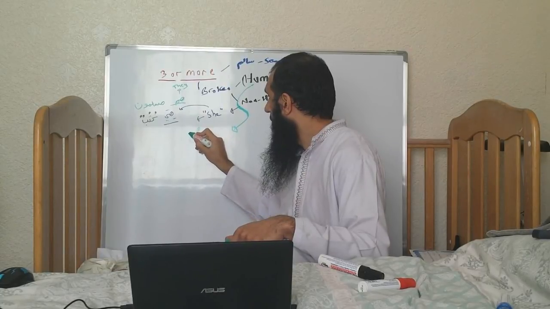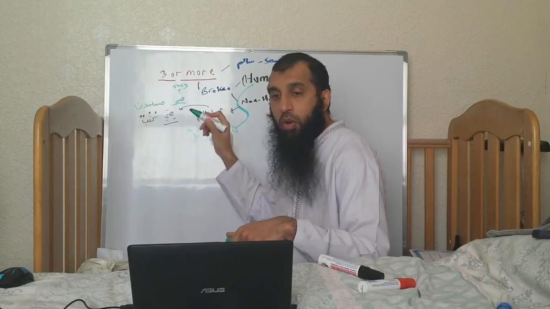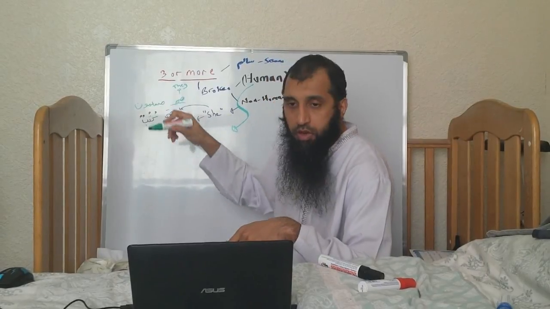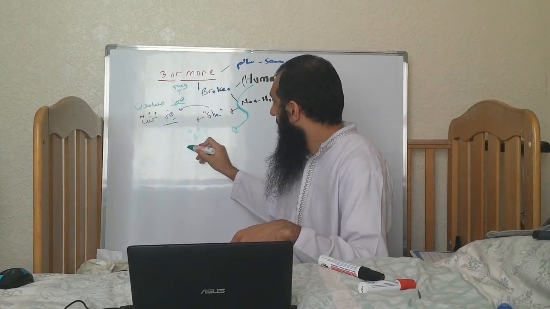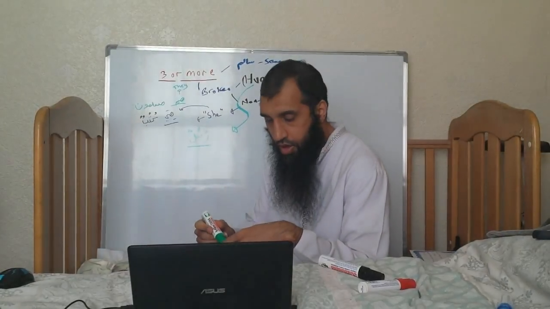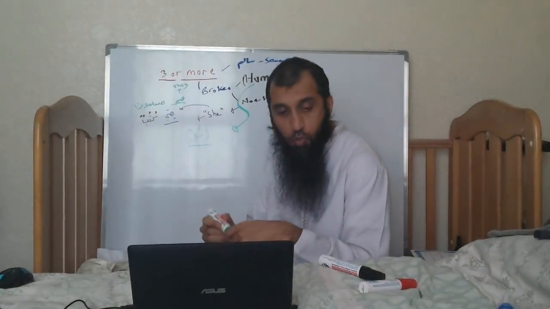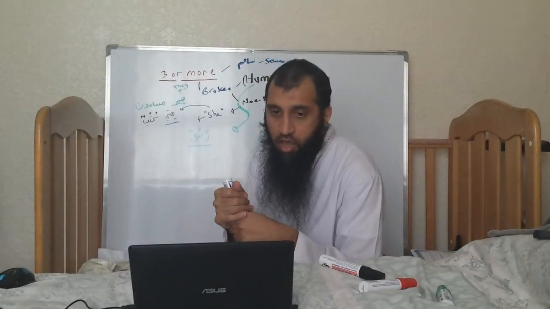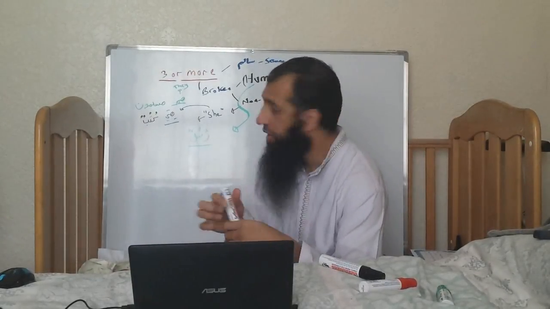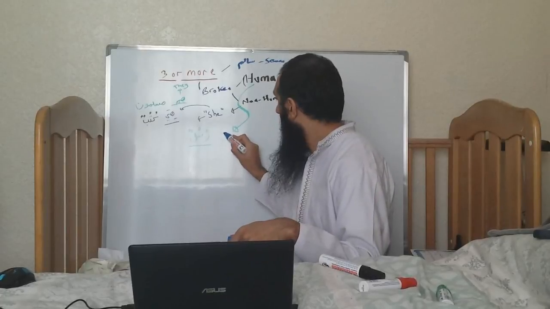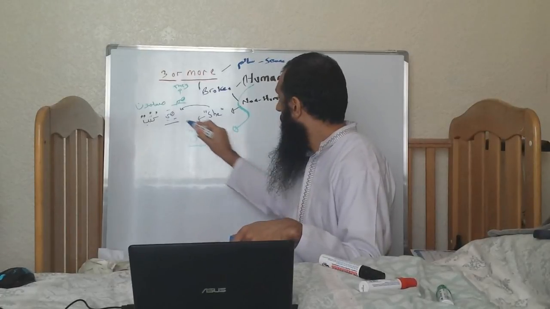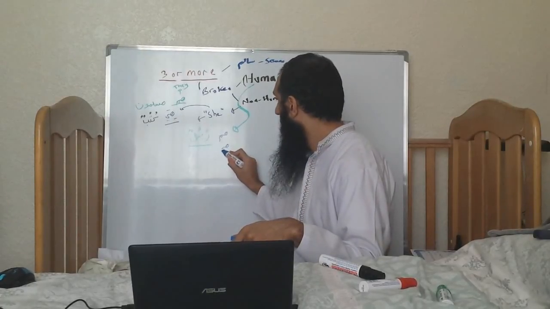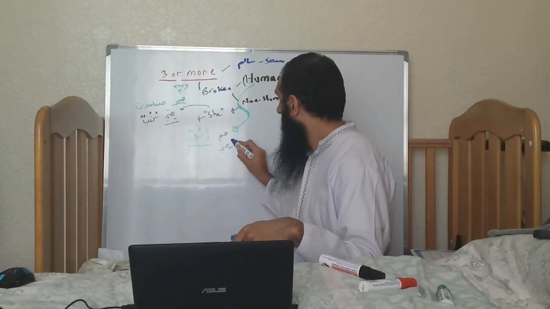The waw is gone, so it's a broken plural. And if it wasn't, it would have had un at the end. But this is now a human type. With that, we can use either. With human broken plural, we can use either. We can either say hum rusulun, or even hiya rusulun. Both of them are fine.